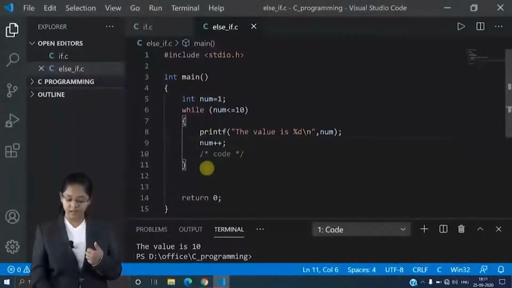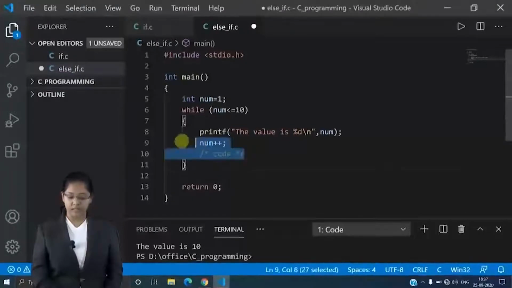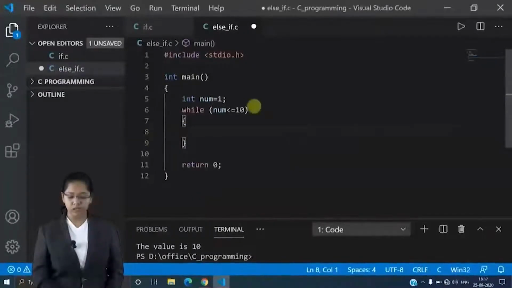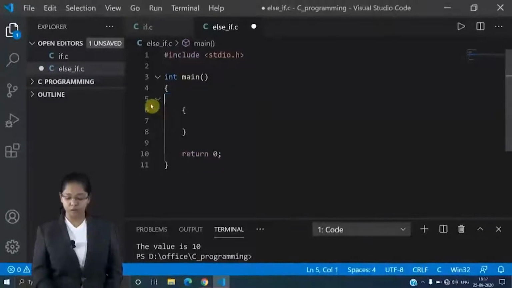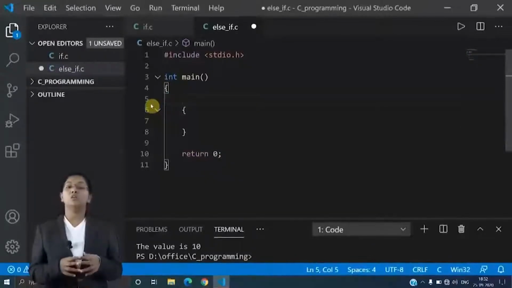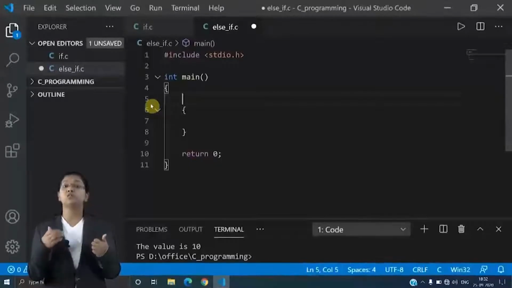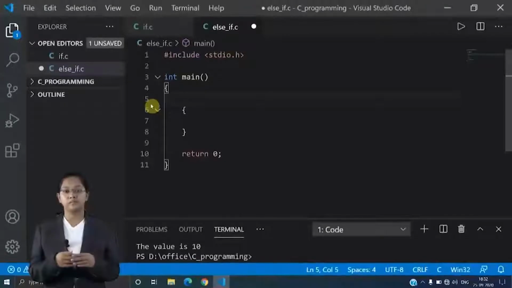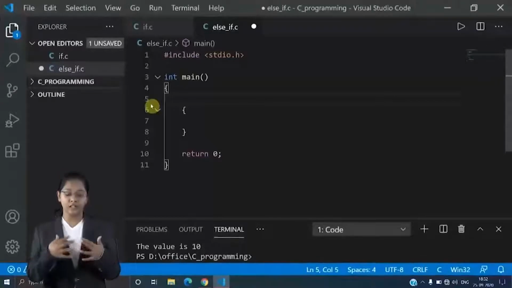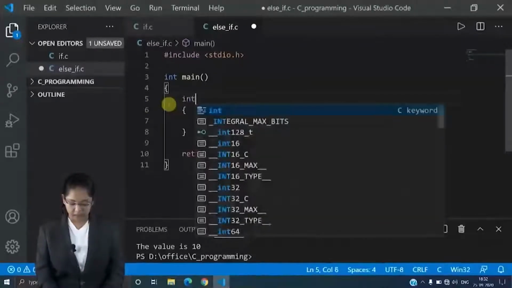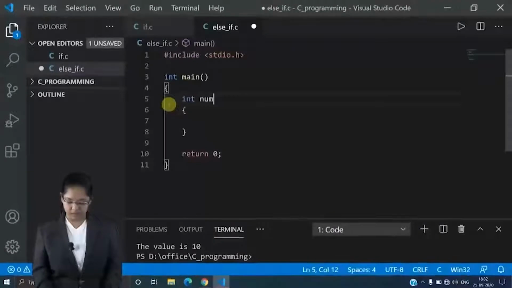Now let's take another example over here. Let's consider you want to print all the numbers from 2 to 50, but which kind of numbers? Even numbers. Okay, sounds complicated, but we will see it in detail in the coding. Now int num, let's say initially I have 2, right?